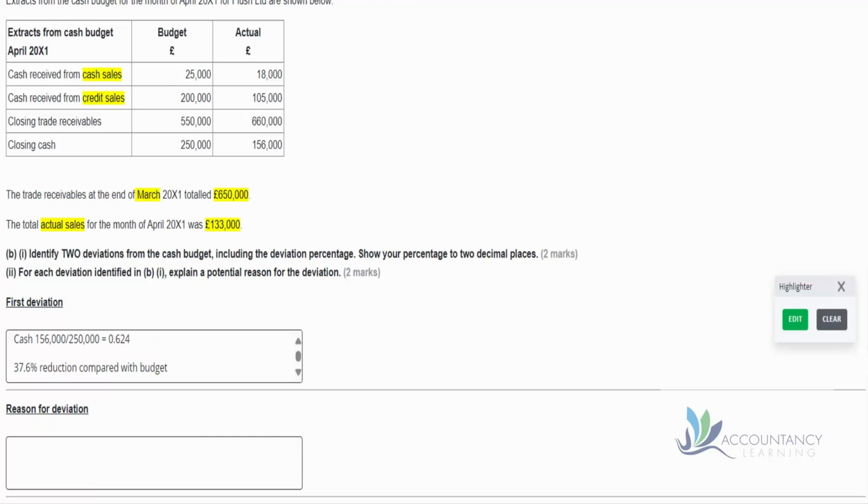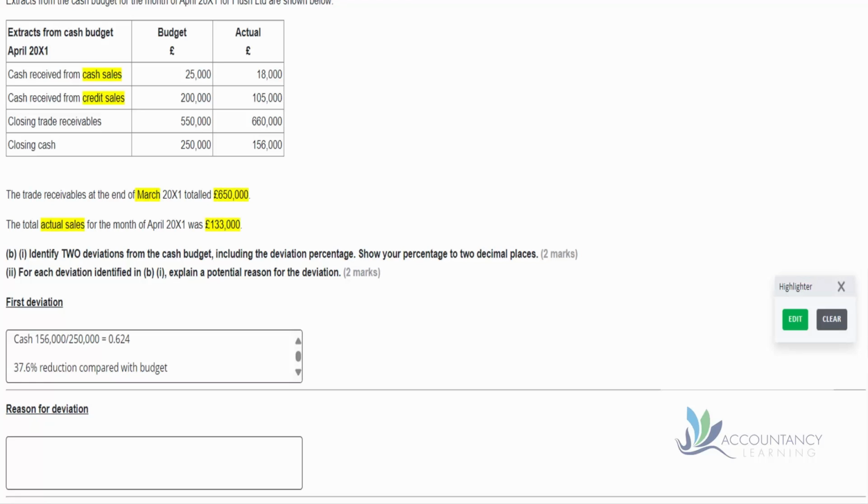Now, only 2 deviations were required, but there is a third you could have talked about as well in your answer as a replacement for any of the other 2. So let's look at the cash position. We have cash at the end of the month of 156,000. If we divide that by the budget of 250,000, that gives us 0.624. And that means we have a 37.6% reduction compared with budget.